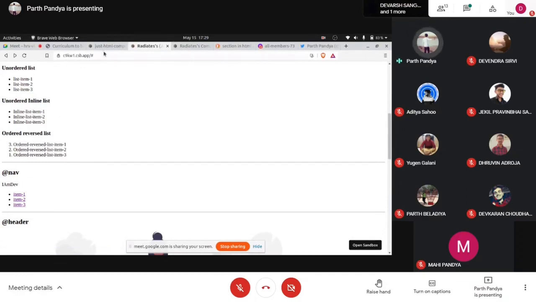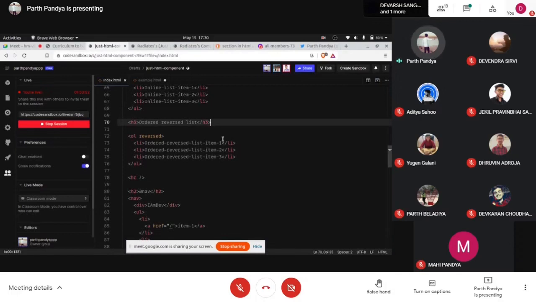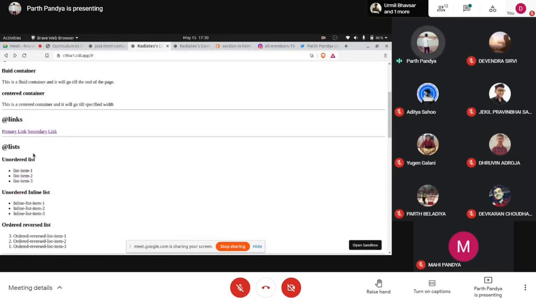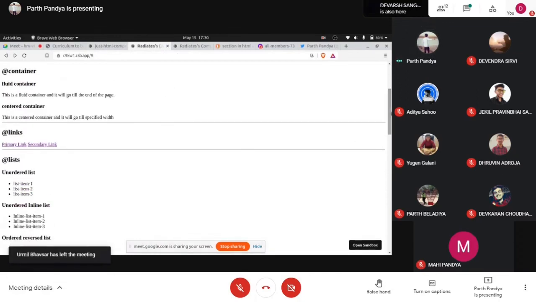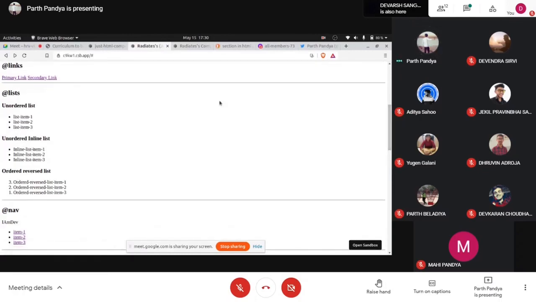So yes, this is like a problem with my content, that I wrote ordered list item 3 here. When we do things dynamically, this is a static page, and here I can write manually ordered reverse list item 3, ordered reverse list item 2. But when we use JavaScript and loop over an array of items, then we get to know the importance of using a reverse list, how to reverse a list. Okay, so this was the concept of lists. We learned about ordered list, unordered list, unordered inline list, and ordered reverse list.